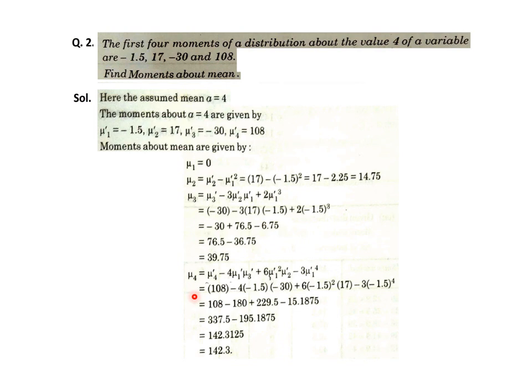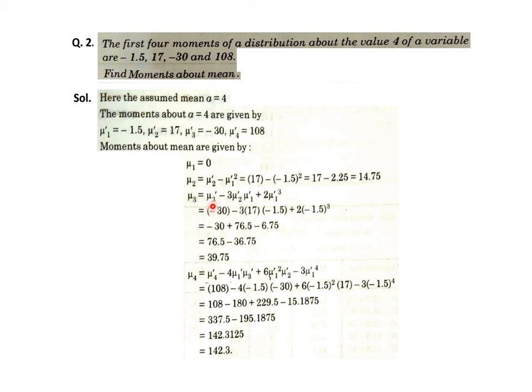As we discussed in the same lecture in previous slides, central moments in terms of moments about origin or about any other point, or moments about origin in terms of central moments, we have discussed all kinds of relations between moments. Using those results, we know that mu2 is mu2 dash minus mu1 dash square, mu3 is mu3 dash minus 3 mu2 dash mu1 dash plus 2 mu1 dash cube, and mu4 is also written in terms of dashes. These formulae were derived in previous slides, and these dashes may be moments about origin, and I also told that if not about origin, about any other point, still these formulae are valid.